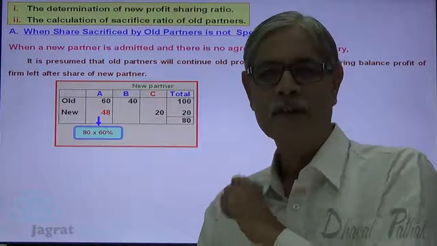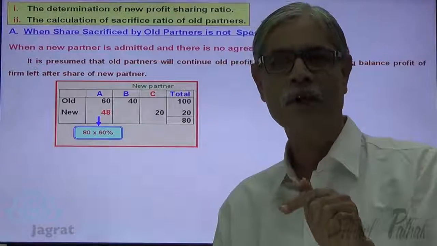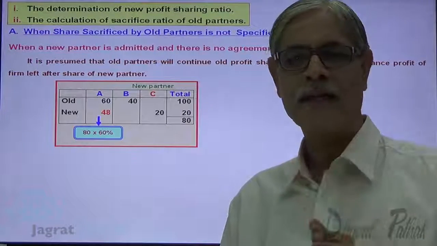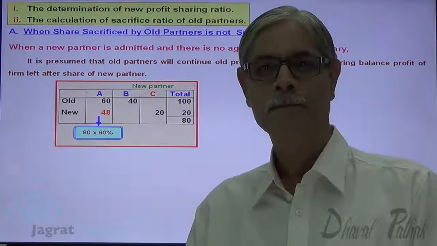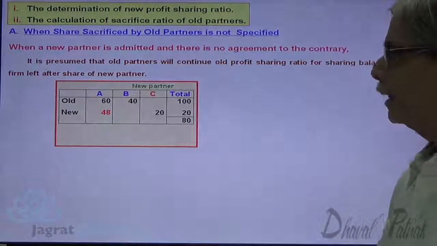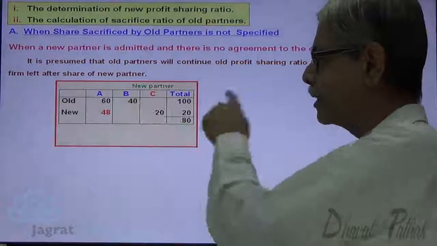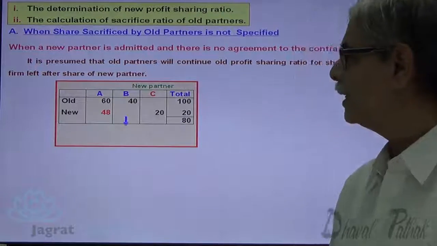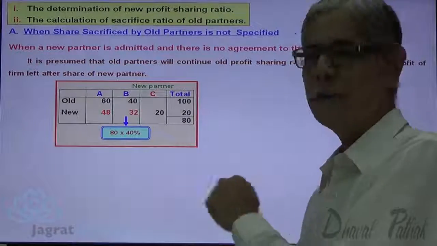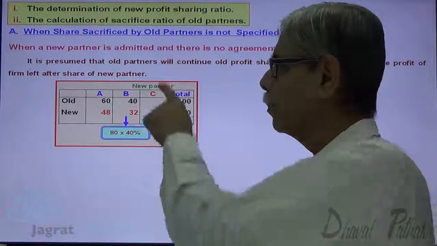What was his share previously? 60%. What is his share now? 48%. How much is the sacrifice made by him? 12%. Similarly, share of B is 40% in rupees 80. So 80 into 40%, 32% is the share of B.